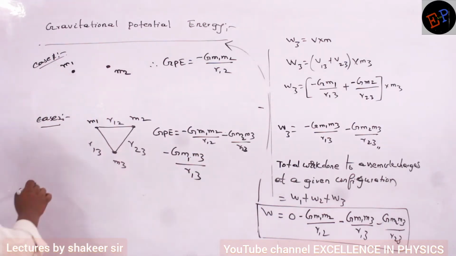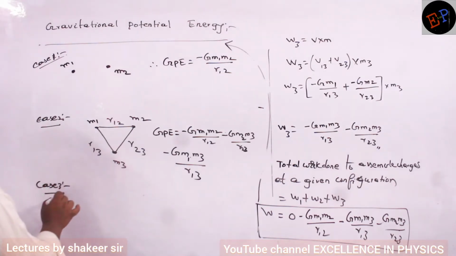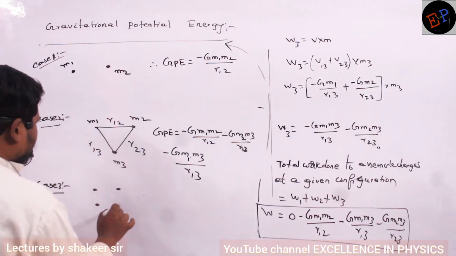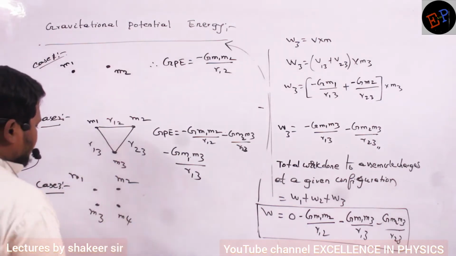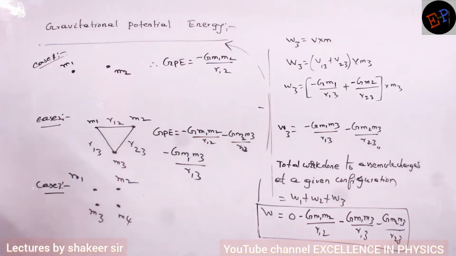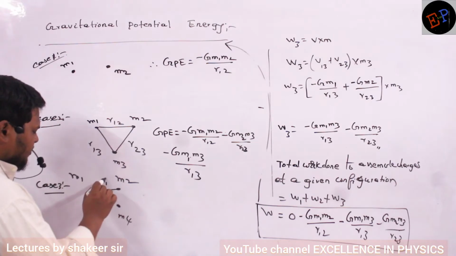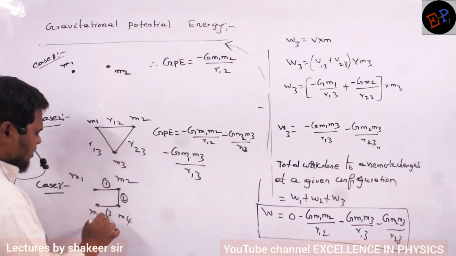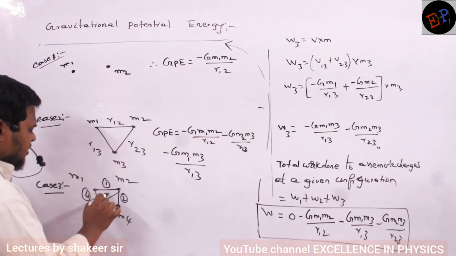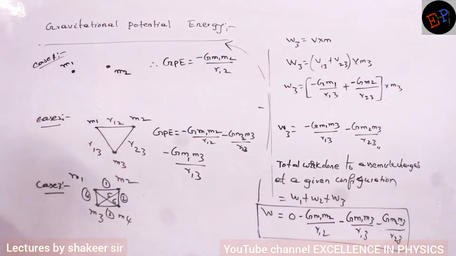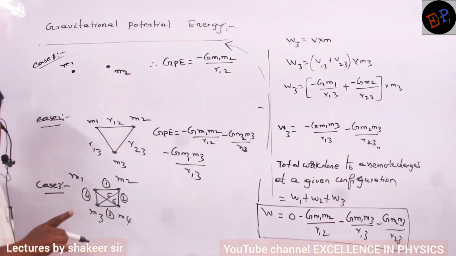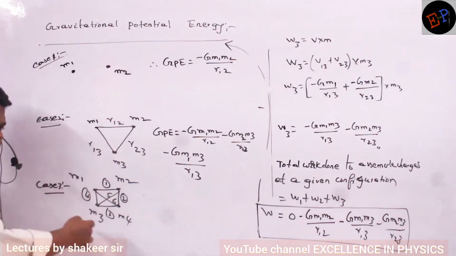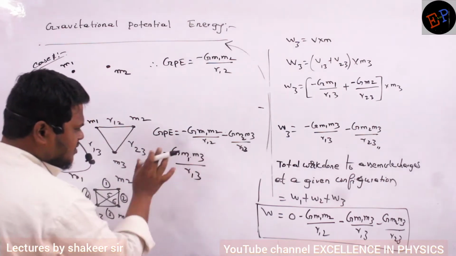And case number 3: if there are 4 masses, M1, M2, M3 and M4, then how many pairs are possible? Can you say 4? No. Think carefully. 6 pairs are possible: first pair, second pair, third, fourth, fifth, sixth pair. You have to write one gravitational potential energy term for every pair, so you will get 6 terms in this equation.